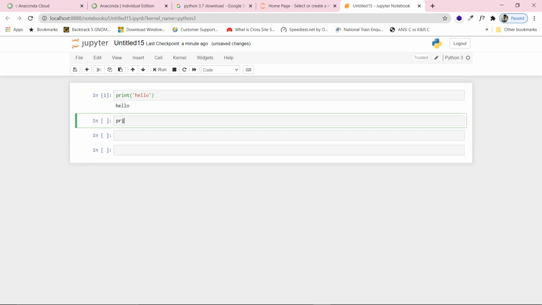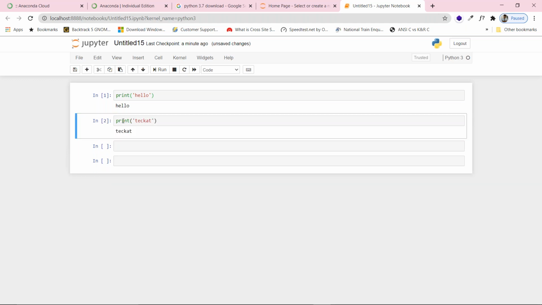Now I write print hello, print something else over here. When I execute this, it will only execute this statement. It does not matter what the other statement is doing over here. So this is what an interpreter language is: whenever you write and execute, it will execute that line and give you the output. So this is an explanation of the interpreter language in Python. Now coming to other parts, like coming to the programming. Now I will just remove these things.